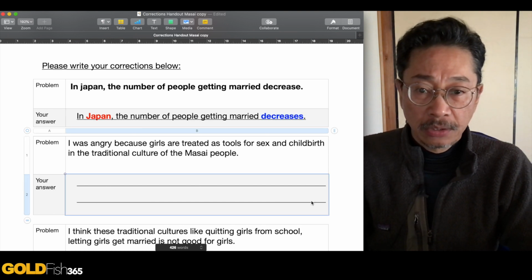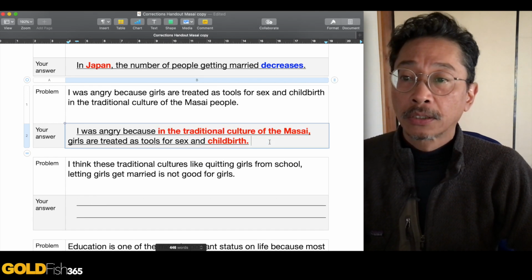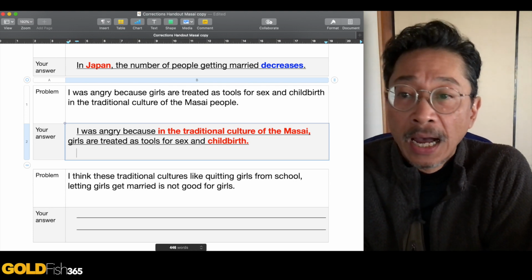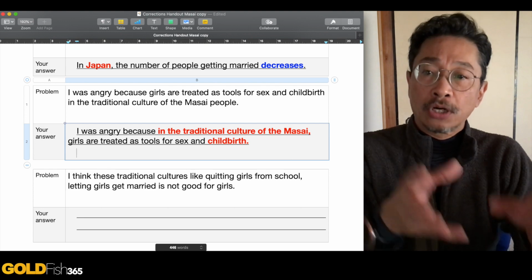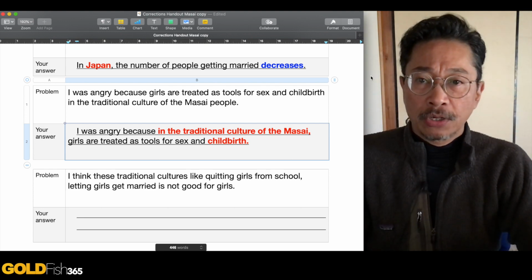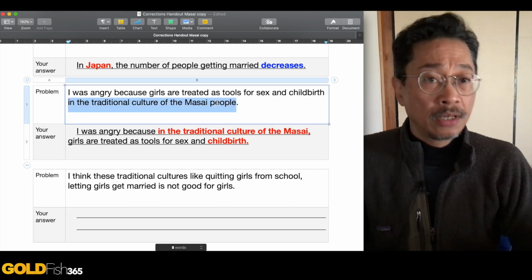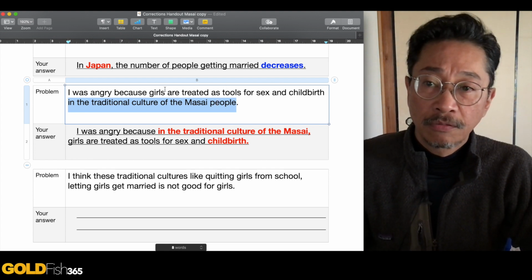So let me paste my correction here. So here we go. "I was angry because in the traditional culture of the Maasai, girls are treated as tools for sex and childbirth." So you want to take that last part that was here, in the traditional culture of the Maasai, and you want to put it ahead of the problem that you're going to say from here.